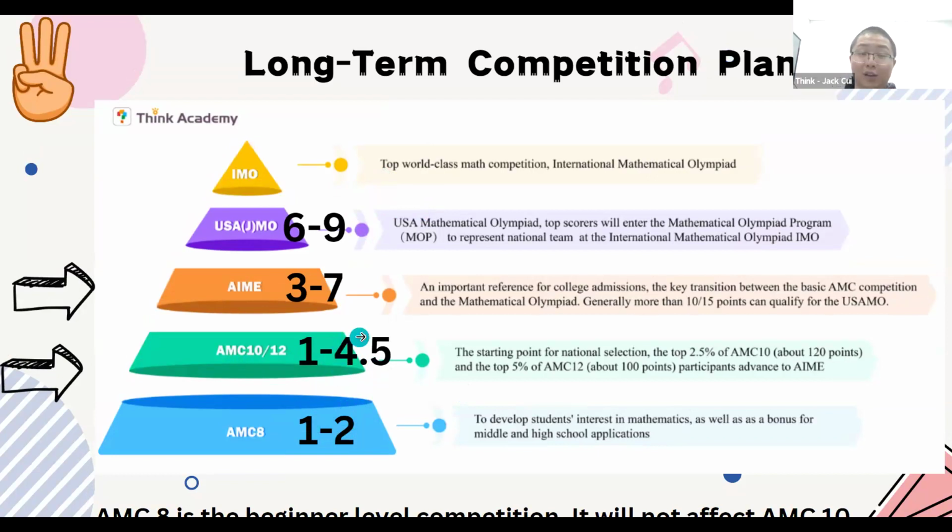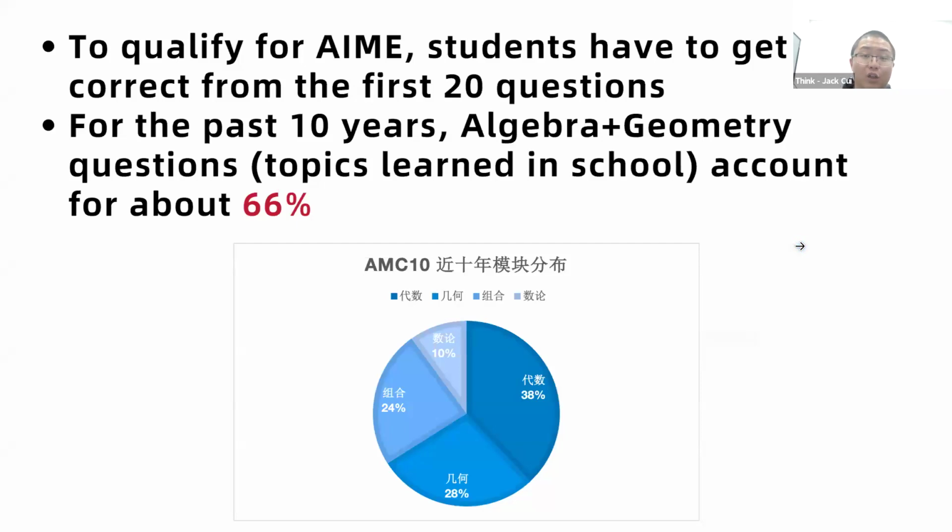For most students, if you go to AIME, that's a good achievement and enough for your college application. Here, there's some Chinese part, I apologize, but I'm also briefly going to tell you, if you go with the AMC 10, what are you going to do? To qualify for AIME, the student will have to get at least 15 correct from the first 20 questions.